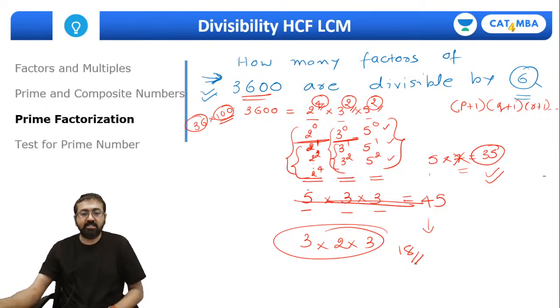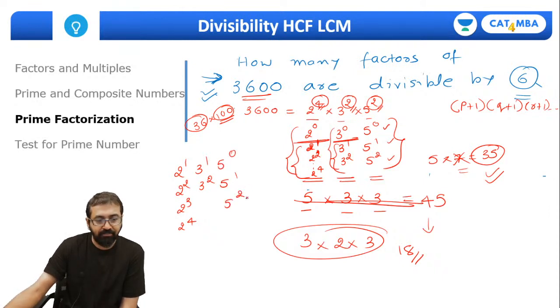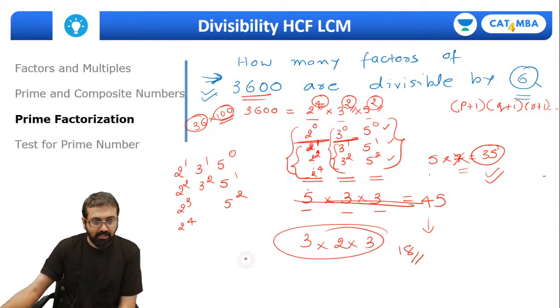There are 18 factors. Let me tell you what those 18 factors are. Let me write them down over here. What powers of 2 am I choosing from? 2 raised to 1, 2 raised to 2, 2 raised to 3, 2 raised to 4. In the same way, what power of 3 am I using? Either 3 raised to 1 or 3 raised to 2. What power of 5 am I choosing? 5 raised to 0, 5 raised to 1, 5 raised to 2. Now let me create different factors.